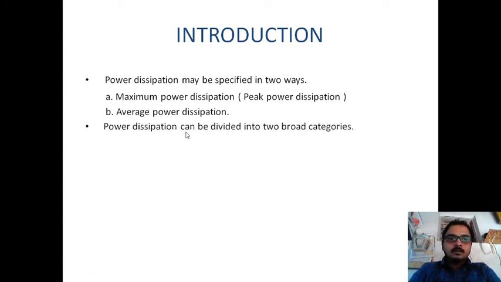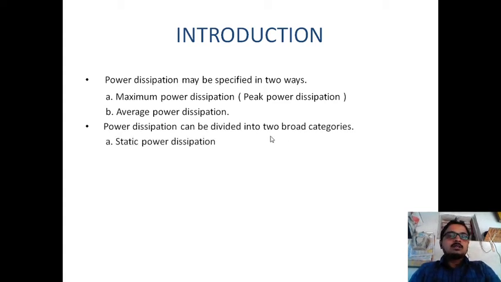Then the power dissipation can be divided into two broad categories. The first one is static power dissipation. Static power dissipation is nothing but when the device is not in an on position, when there is no change in input or change in output. At that time, power dissipation will occur. That is the static power dissipation.